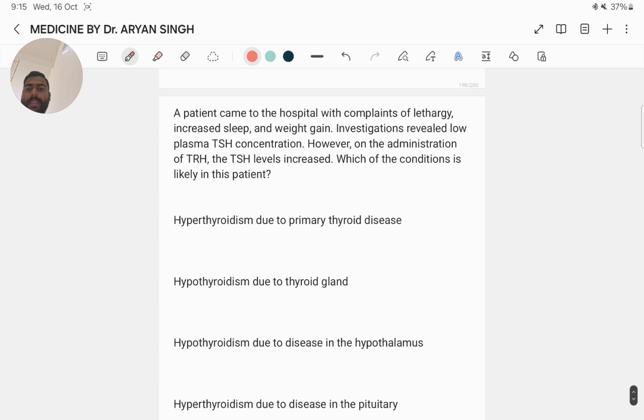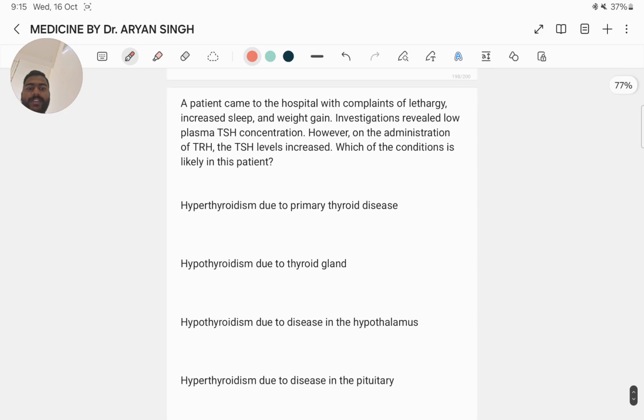Next question. A patient came to the hospital with complaints of lethargy, increased sleep and weight gain. Investigation revealed low plasma TSH concentration. However, on the administration of TRH, the TSH level increased. Which condition is likely in this patient? Hyperthyroidism due to primary thyroid disease, hypothyroidism due to thyroid gland, hypothyroidism due to decrease in the hypothalamus, hyperthyroidism due to decrease in the pituitary.